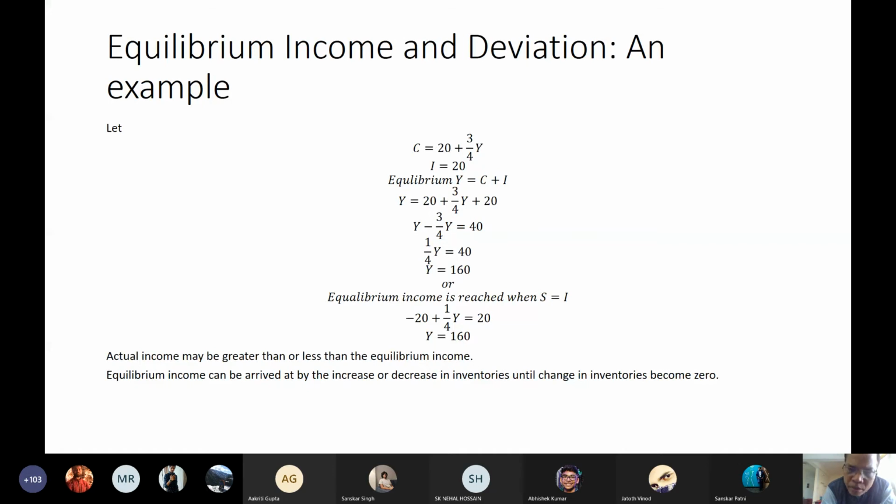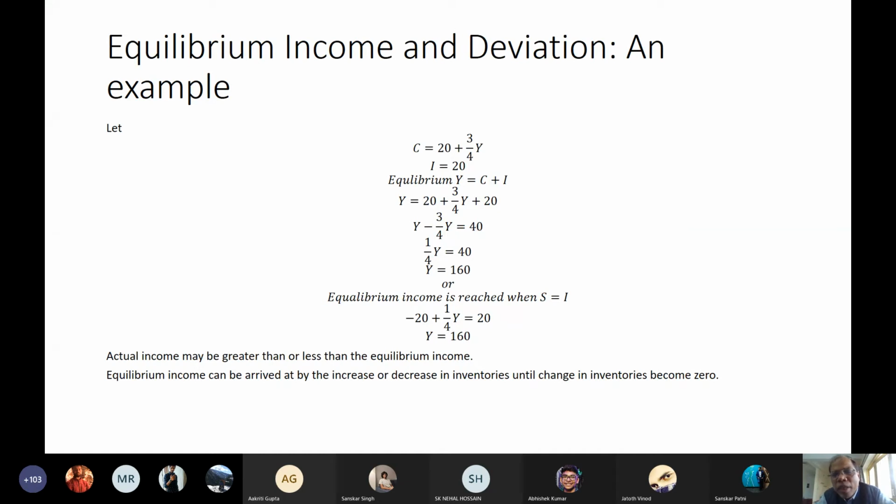You can prove this taking the other route. That is, as you already know, Y is equal to C plus I. If that is equilibrium income, it is the same as S becoming equal to I. Saving becoming equal to investment, again, as I have told you. So what is S? If C is 20 plus 3 by 4 Y, S will become minus 20 plus 1 minus 3 by 4 Y, that is 1 by 4 Y. So all that is not consumed is saved. So minus 20 plus 1 by 4 Y, which is equal to 20, which is I.